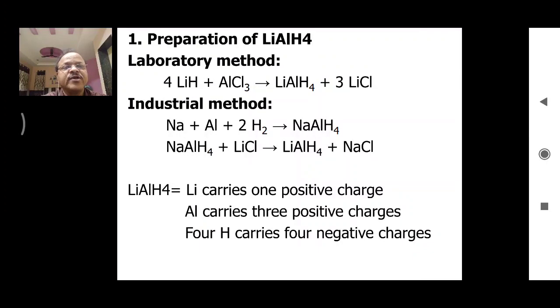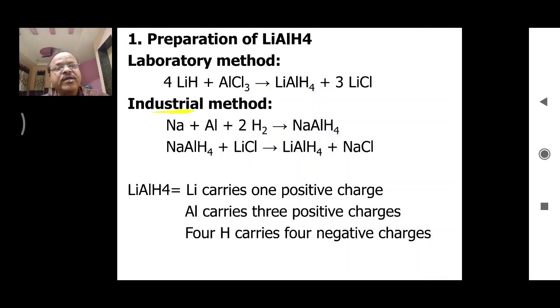Now let's begin with the first reagent, lithium aluminum hydride. Its formula is LiAlH4. So let's see the first preparation of lithium aluminum hydride. It can be prepared by two methods, laboratory method as well as industrial method. The laboratory method involves reaction between lithium hydride and aluminum chloride to form lithium aluminum hydride plus 3 lithium chloride molecules. So this is very simple laboratory method by means of which we can prepare lithium aluminum hydride.